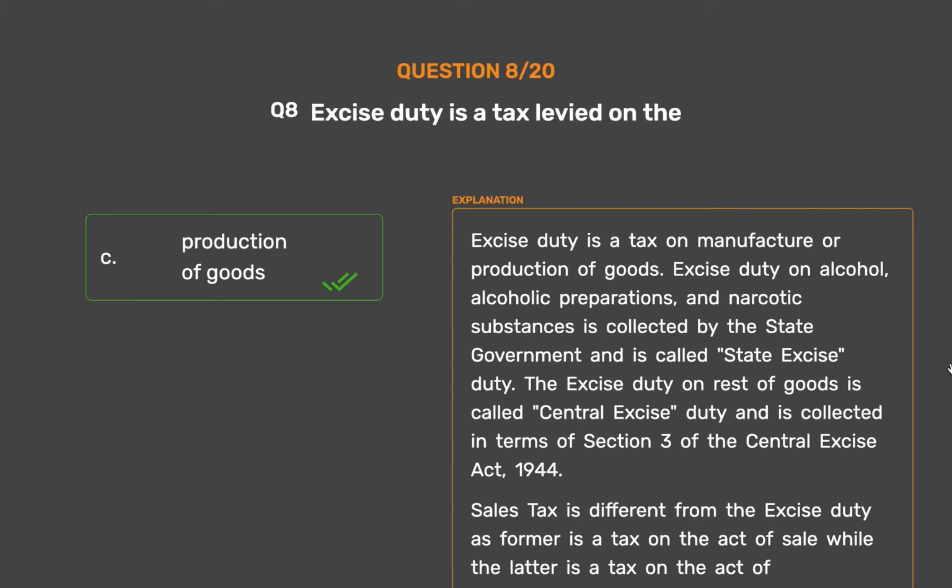Sales tax is different from the excise duty, as the former is a tax on the act of sale while the latter is a tax on the act of manufacture or production of goods.